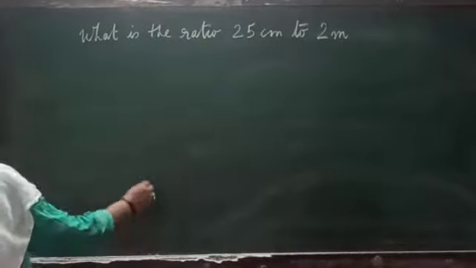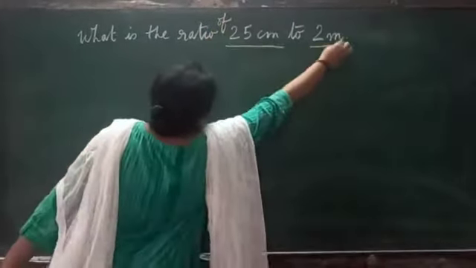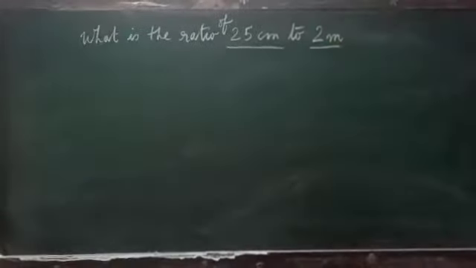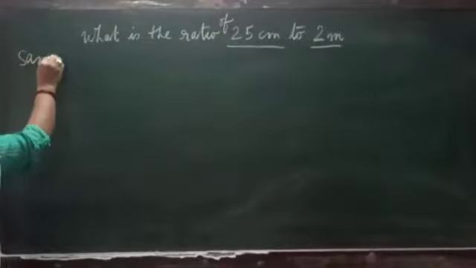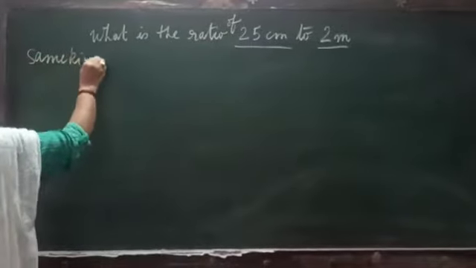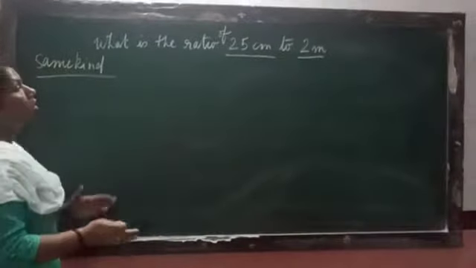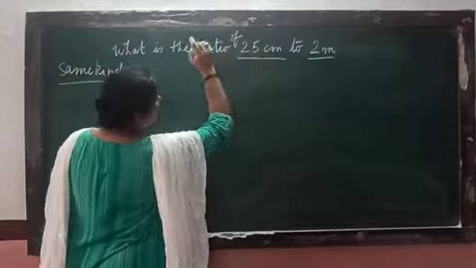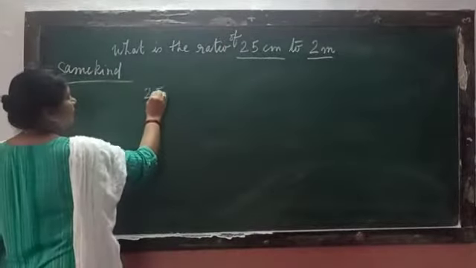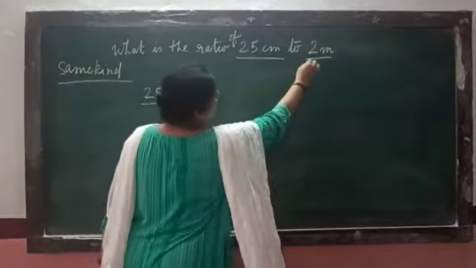Now what is the ratio of 25 centimeter to 2 meter? I have been saying that it is a comparison of same kind. Now in ratio, order is very important. What is order? Order means 25 centimeter is written first, so we write 25 centimeter. And if you see the second one, this is 2 meter.